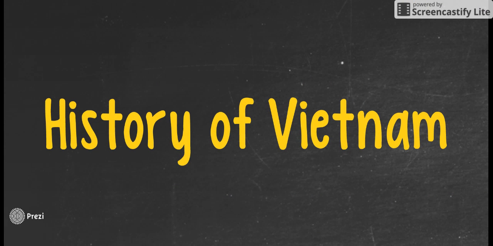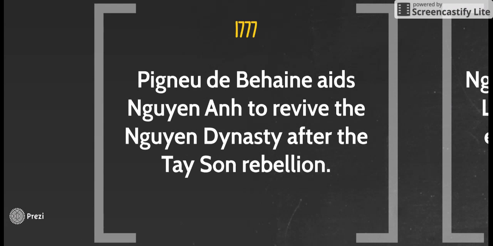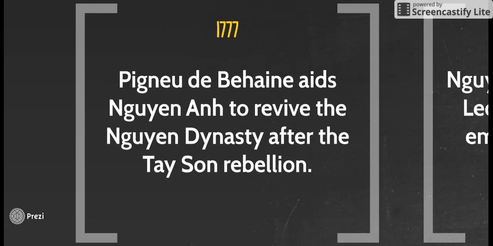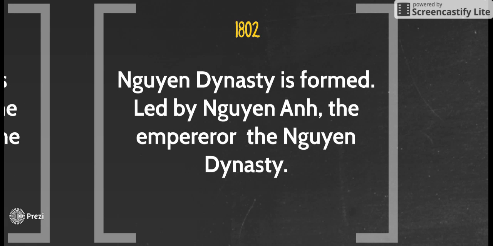So in this timeline, I'll talk about the history of Vietnam. I will list a few key events that led to communism in Vietnam. Keep in mind that these events only occurred and helped to make Vietnam a communist state in the future. So the first event, and probably the earliest event in my timeline, was when this priest, as you can see by the name, aided Nguyen An to revive the Nguyen dynasty after the Tay Son rebellion, which wiped out almost all of the dynasty. The Nguyen dynasty is formed in 1802, led by Nguyen An, the emperor of the dynasty.